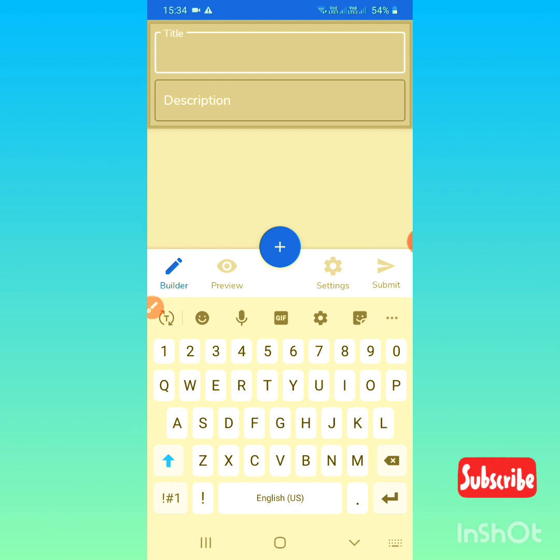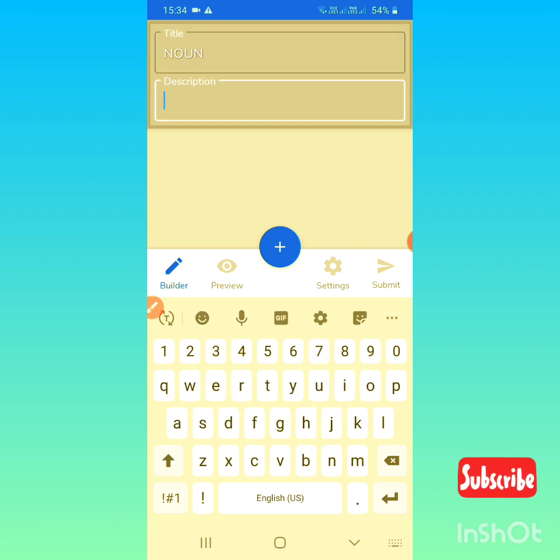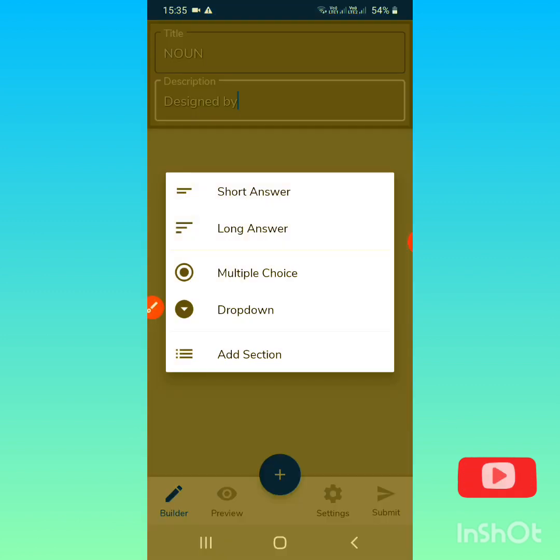So my quiz is related to, just as an example, noun, and the description, designed by, after that you can write your name.